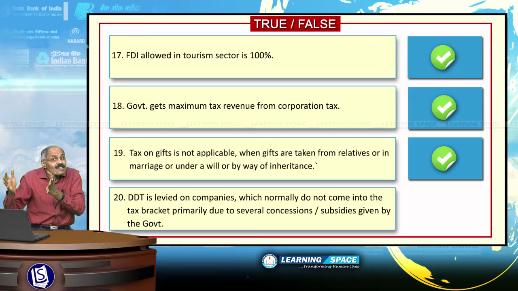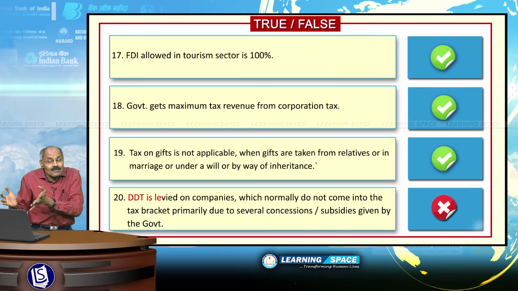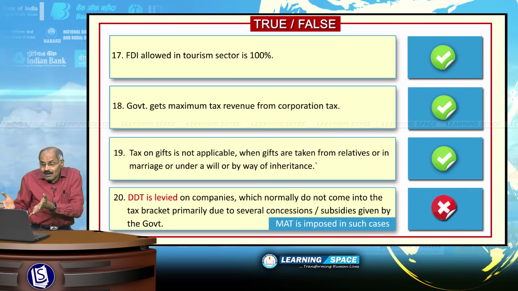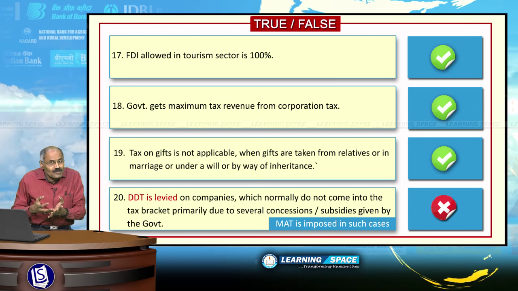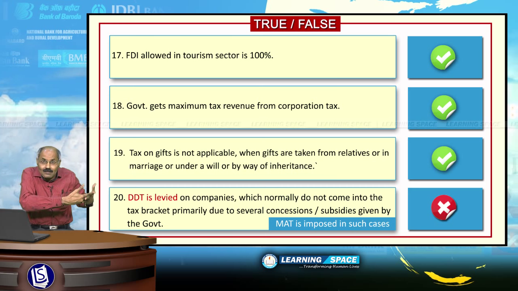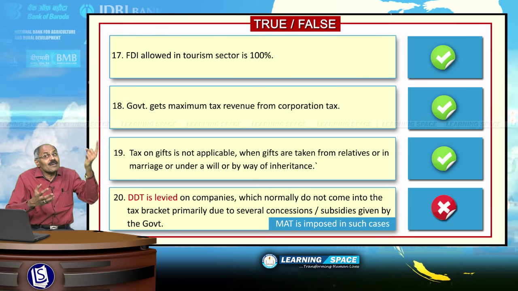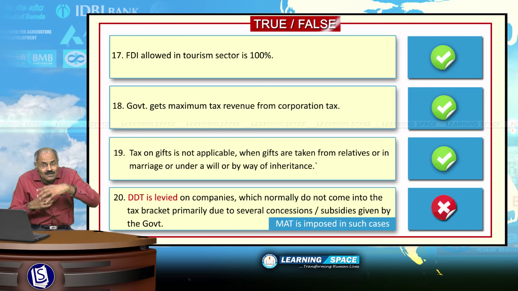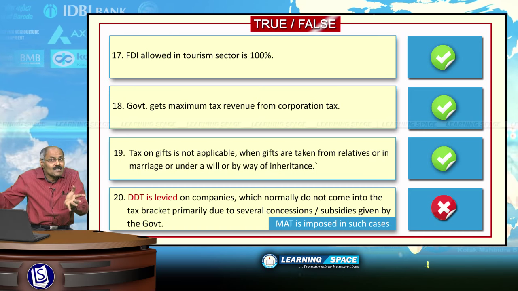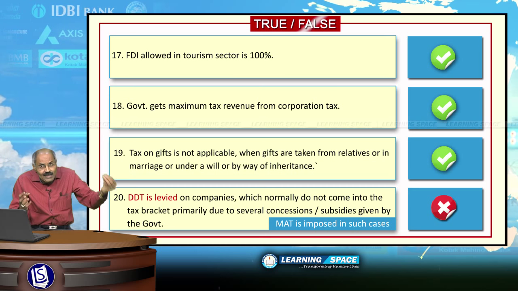The given sentence here is wrong. Look at the sentence. On the companies which normally do not come into the tax bracket, but they are earning profit, because the government has given a lot of concessions or subsidies, they are not in the tax bracket.